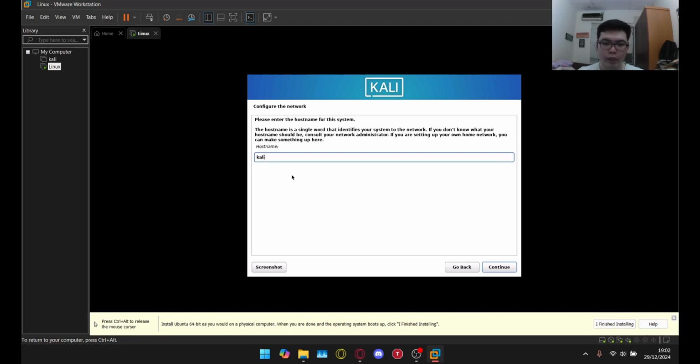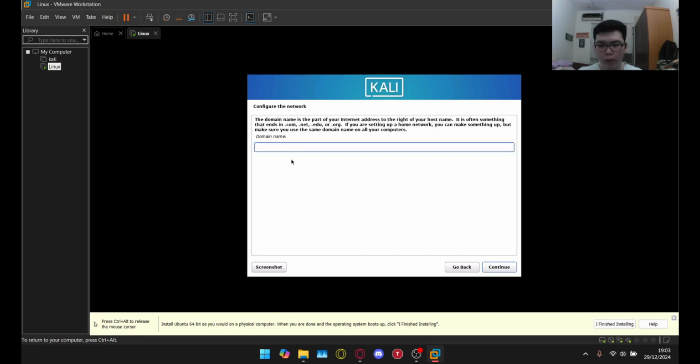Now in here, they ask us to type our host name. I'm just going to leave it as default. And if we are using VMware for a company or a business and we want to have a domain name, we can actually type the domain name. But since we're only using it for personal use, I'm just going to leave it empty.